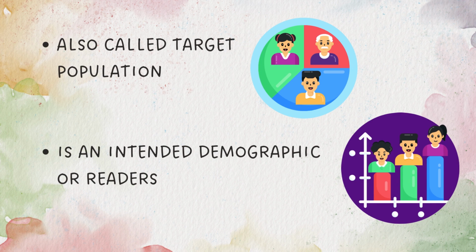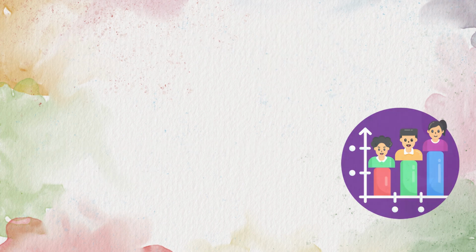It is also called target population if the product is intended for many different kinds of people. Also, it is an intended demographic or readers, if there is a specific economic status, age, interest, or bracket to whom the commercial is intended.